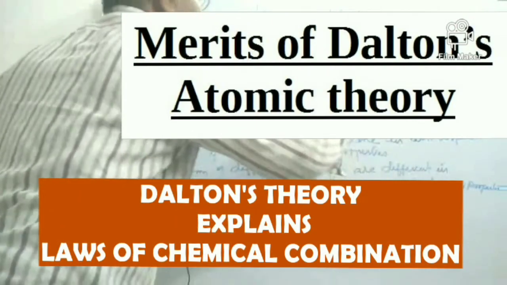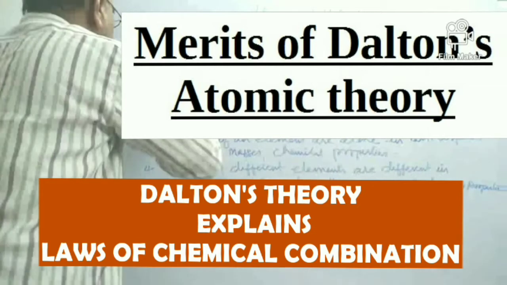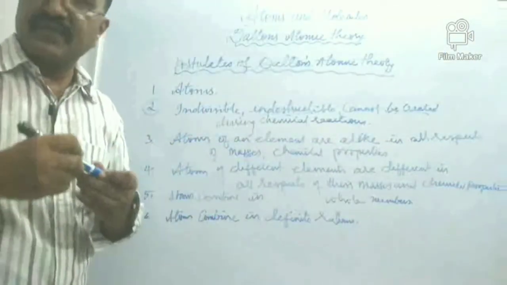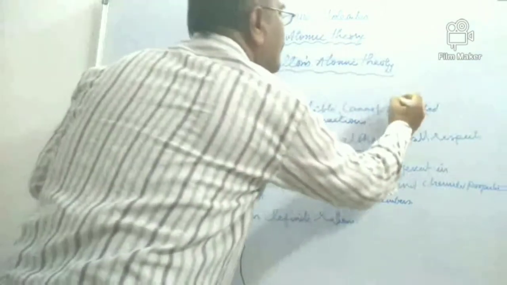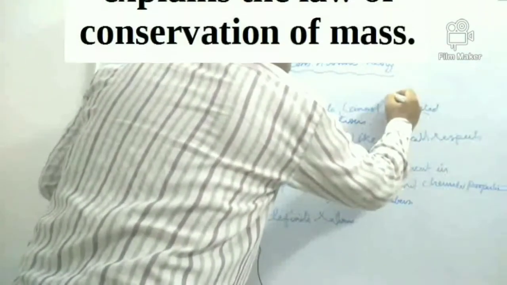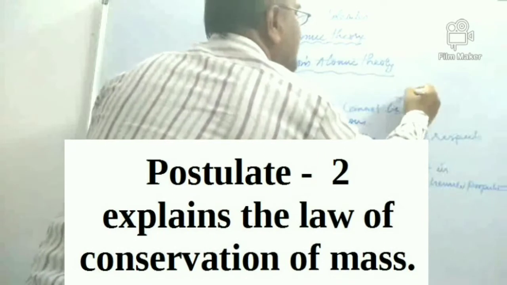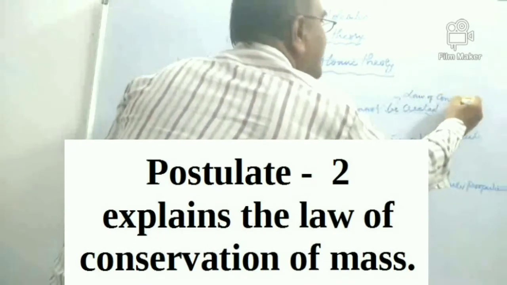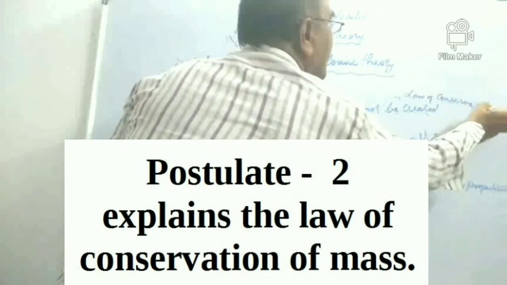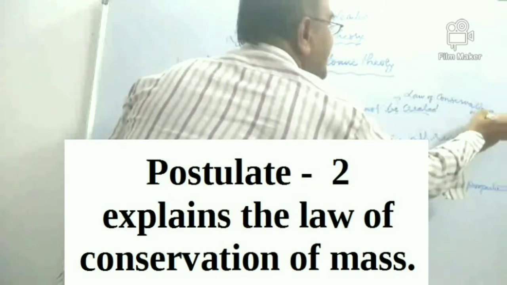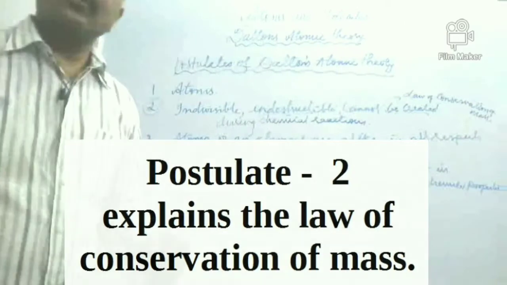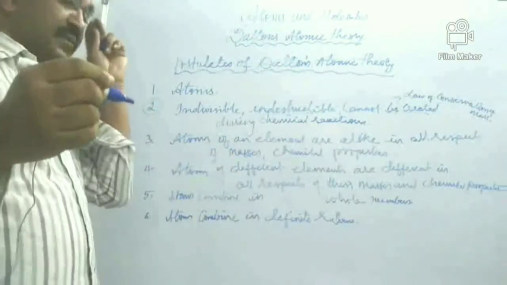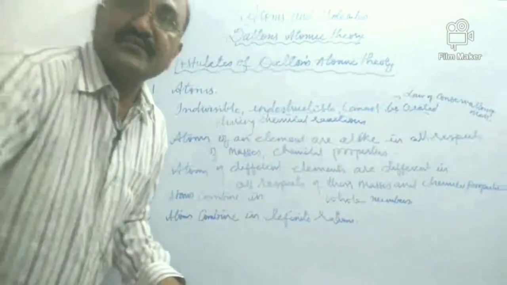This second postulate explains the law of conservation of mass. So the second postulate is explaining the law of conservation of mass.